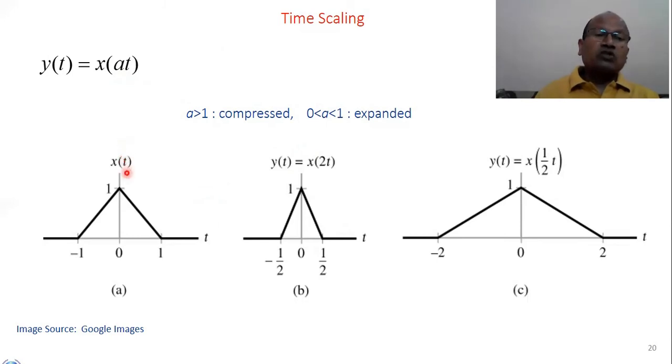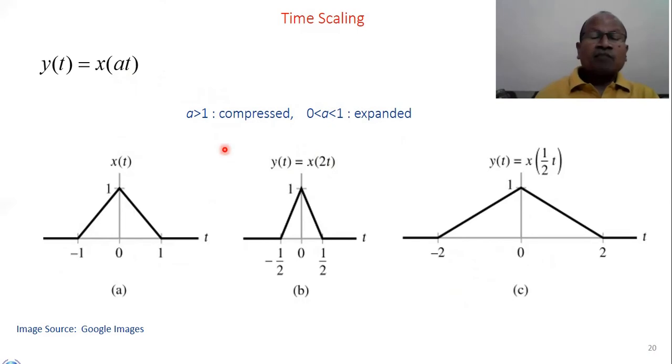So it becomes x(t/2). So 1/2 t in place of -1 and 1. So correspondingly, new time values will become -2 and 2. But again, we are not changing the dependent variable. So what is happening? The signal is the same, but there is an expansion. So remember, when this small a is less than 1, expansion is taking place. When it is greater than 1, the signal is compressed.